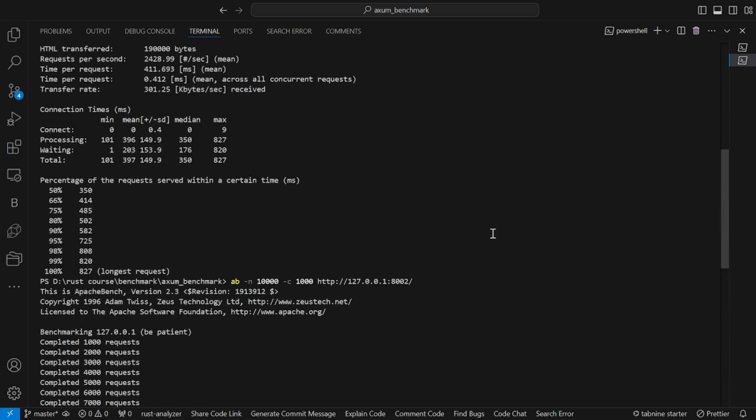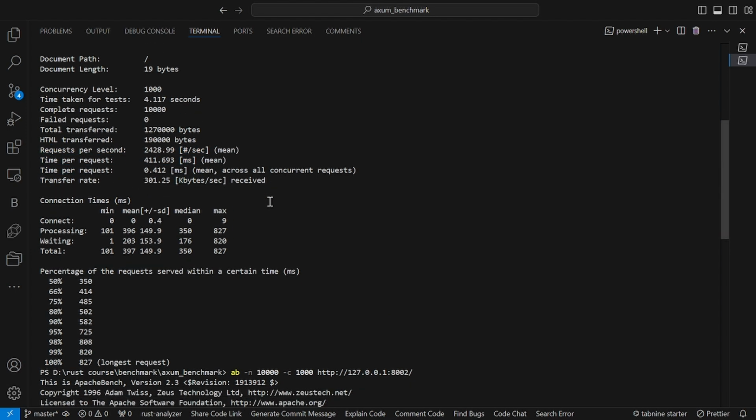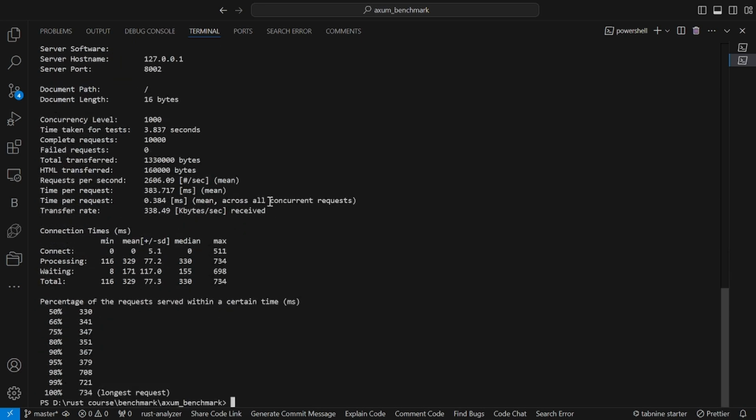Actix handled 2428.99 requests per second on average with a median response time of 350 milliseconds. Axum handled 2606.09 requests per second with a median response time of 330 milliseconds.